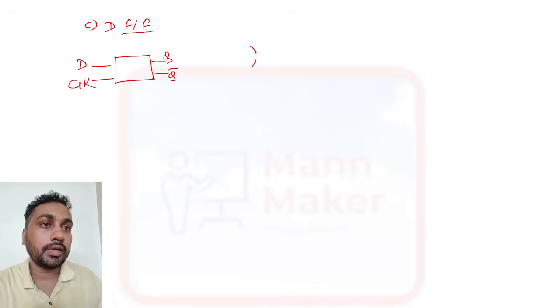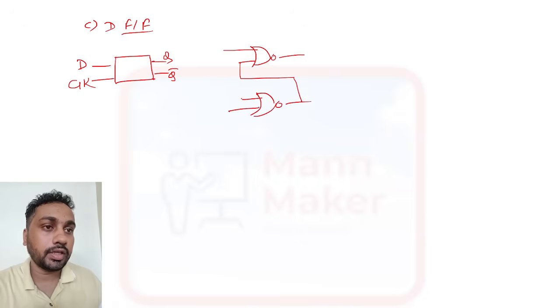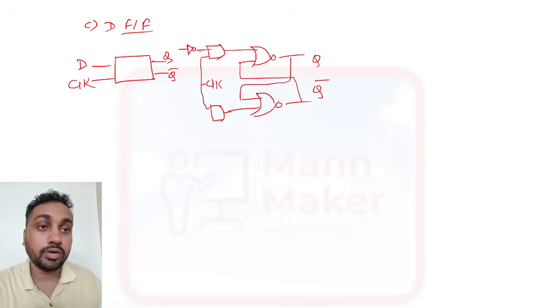Now if you see the diagram of D flip flop, it will go like this. This is your Q, this is your Q bar. Now we have the clock signal, and here we need to give one NOT gate.